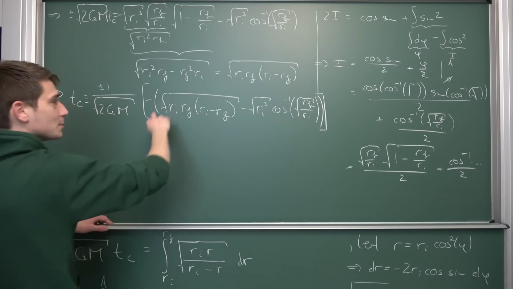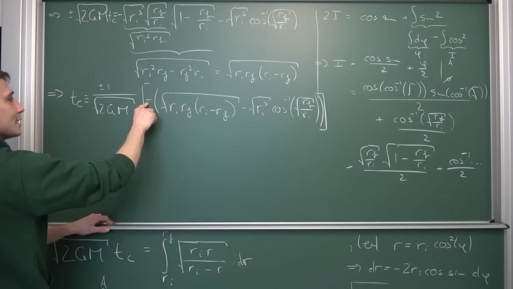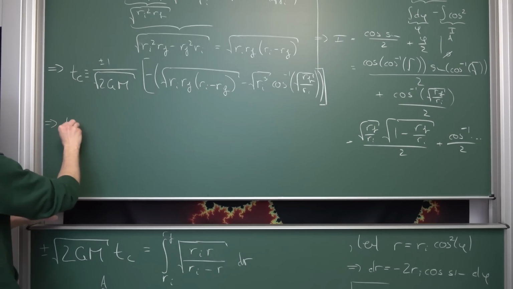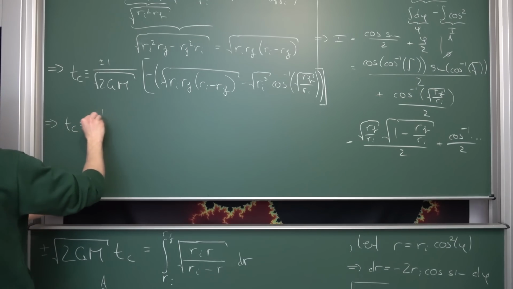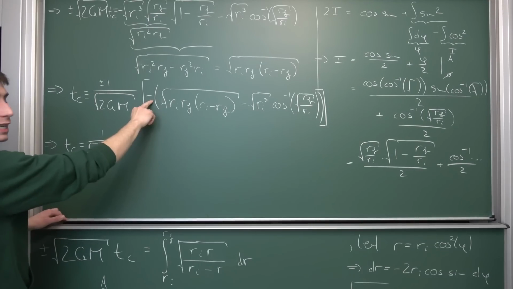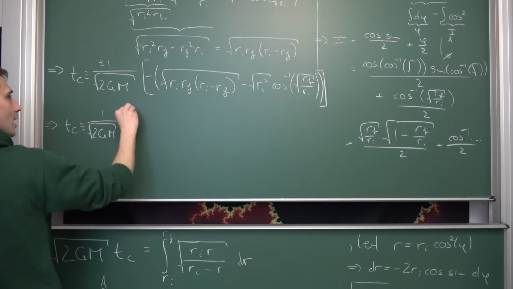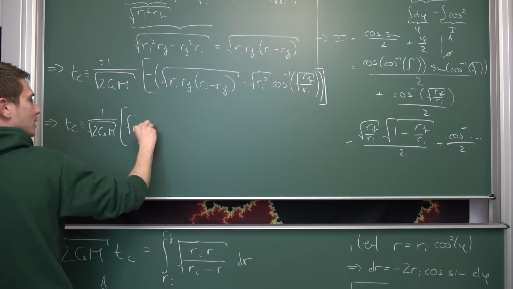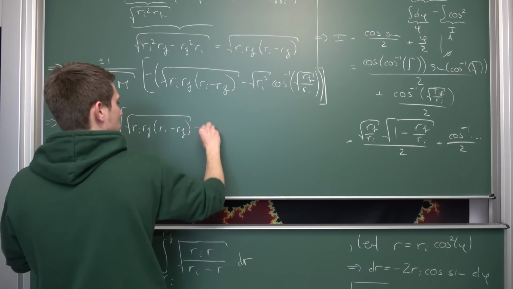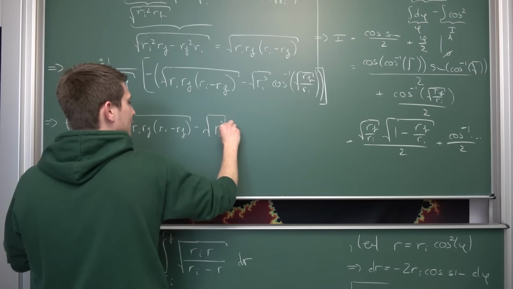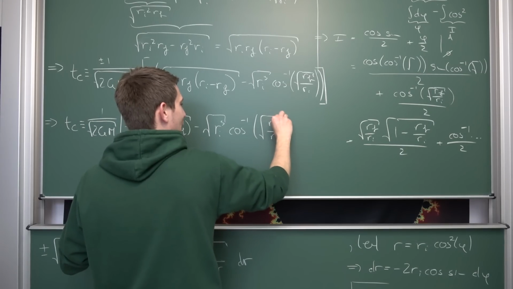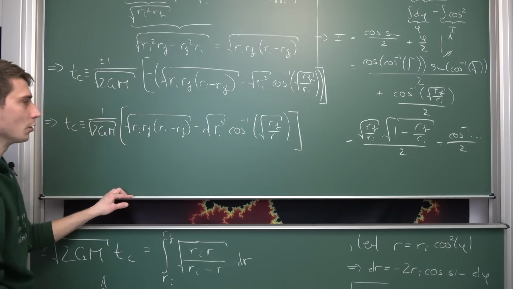So this part is positive, this part is positive, meaning we need to track the negative sign to the front, cancelling out with the negative sign, leaving us overall with a final answer of the collision time being hence nothing but 1 divided by square root of 2 g times m, times, the square root of Ri, Rf times Ri minus Rf minus the square root of the third power of Ri times the inverse cosine of the square root of Rf divided by Ri, and all of this in parentheses.